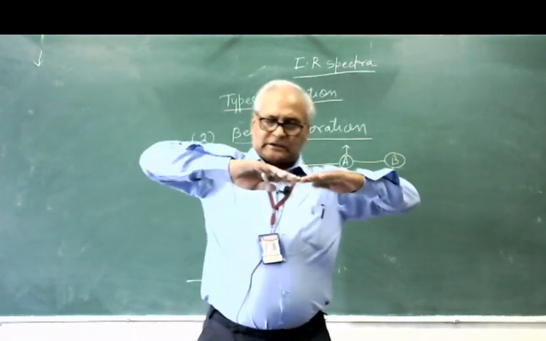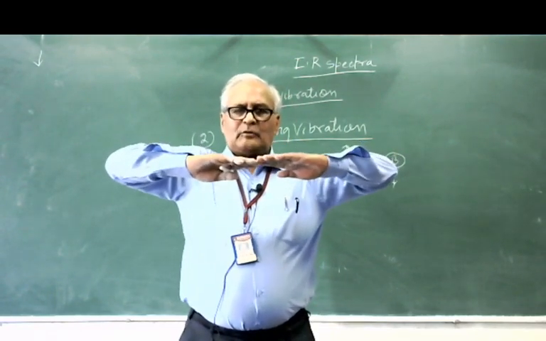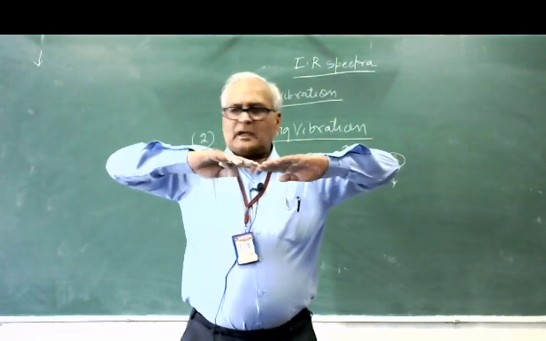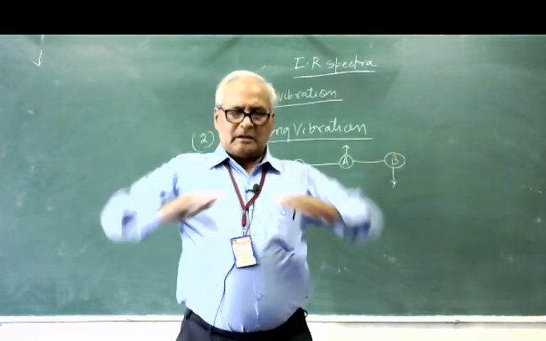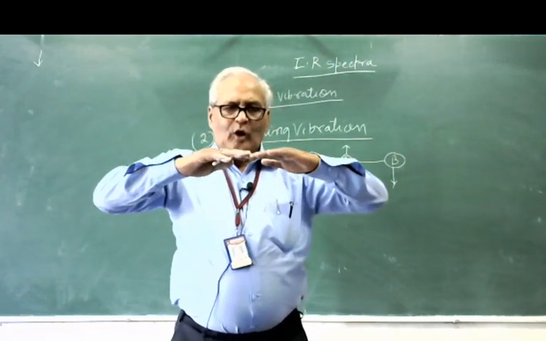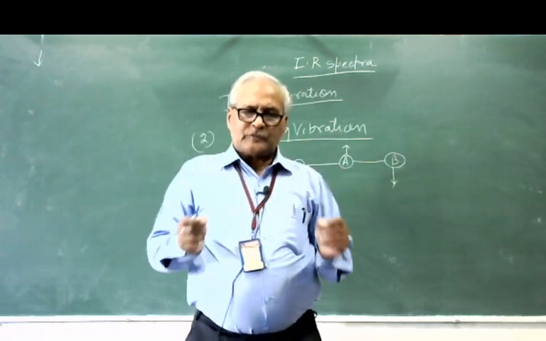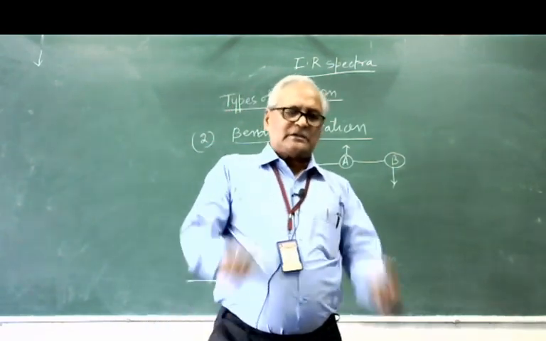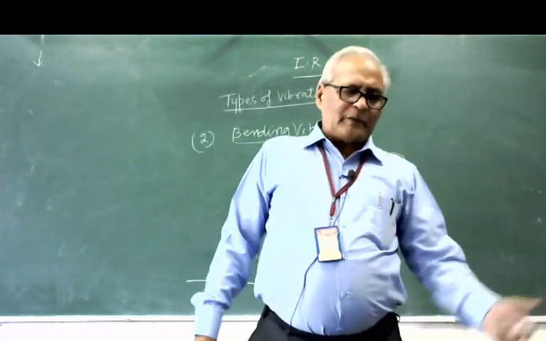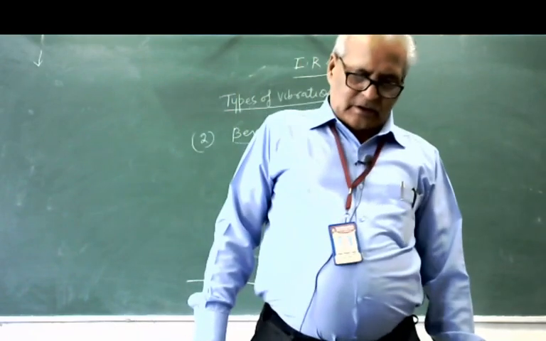So this is the linear molecule, clearly visible. Here central atom A, B and B. If the molecule bends like this, so bond axis is changing. So position of the atom is changed. So in every bending vibration, position of atom is changed.